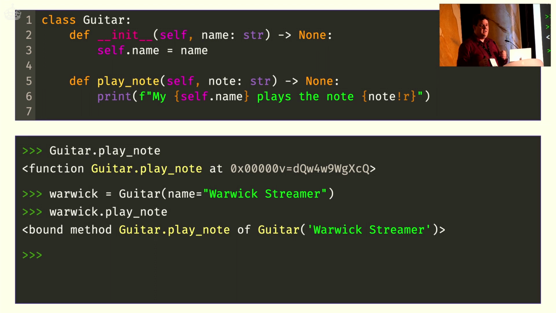Now suddenly we get something back called a bound method. So why is that? I'm accessing the same attribute, but now I'm using the instance, and now I'm getting back a different type of object that somehow binds the guitar.playNote function to the instance guitar Warwick Streamer. And this is because attribute access in Python isn't as simple as you might think.